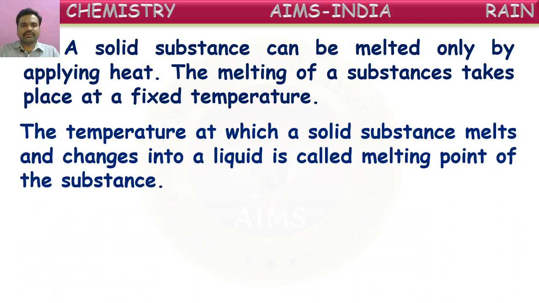The temperature at which a solid substance melts and changes into a liquid is called the melting point of that substance. Yes, the temperature at which a solid substance converts into liquid is called its melting point. So every substance will have a fixed temperature at which it starts converting into liquid form. That fixed temperature at which a solid converts into liquid is called its melting point.